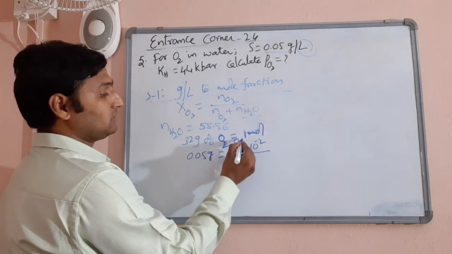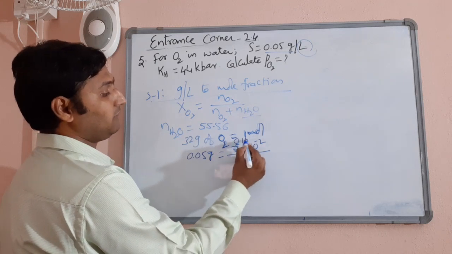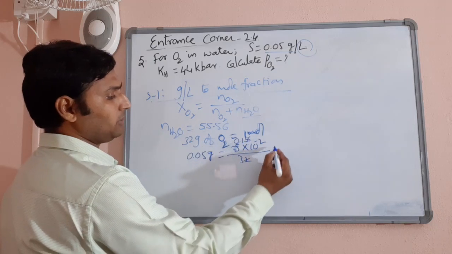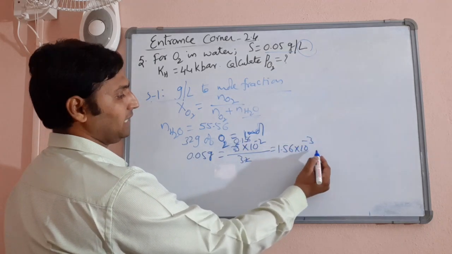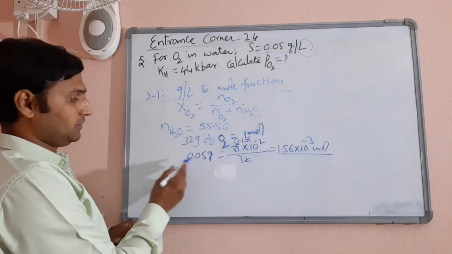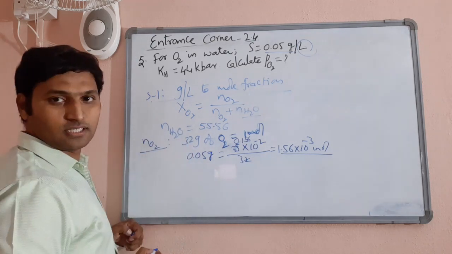0.50. So once it will go, then you will be left with 18. So approximately 5 times and later 6. So 0.156 into 10 power minus 2, or I can write it as 1.56 into 10 power minus 3 moles. Sorry, that is the number of moles of oxygen. Okay. We calculated number of moles of oxygen.